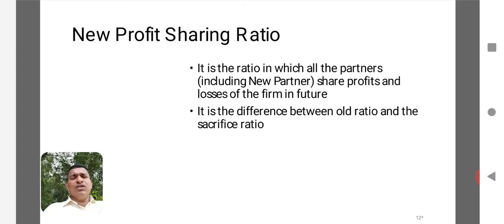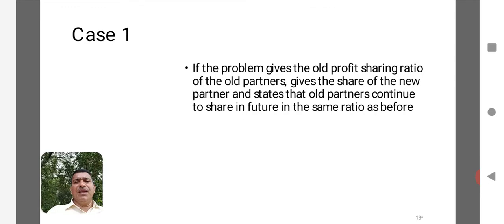Now let us go to the second set of ratio, that is the new profit sharing ratio. The new profit sharing ratio is a ratio that we need to ascertain for sharing the future profits and losses. It is actually the difference between the old ratio and the sacrifice ratio. If you deduct the sacrifice made by each old partner from their old share of profit, you will get the new profit sharing ratio. Now there are some cases here.